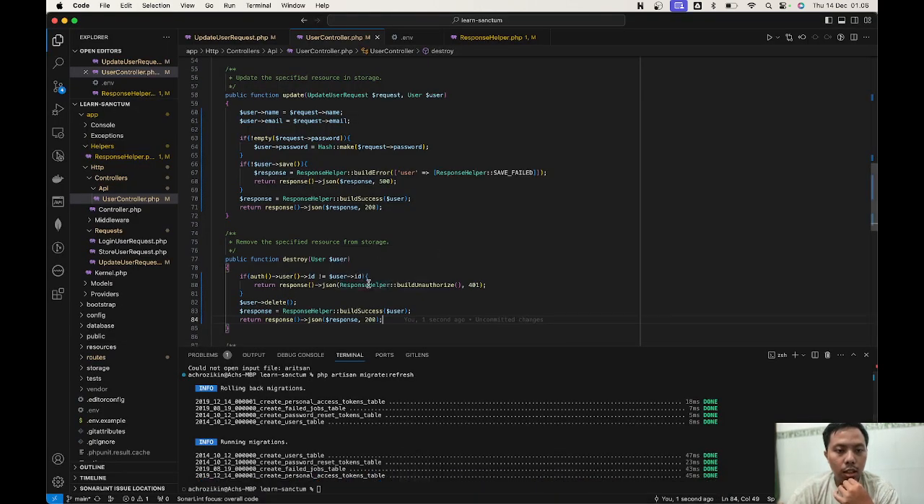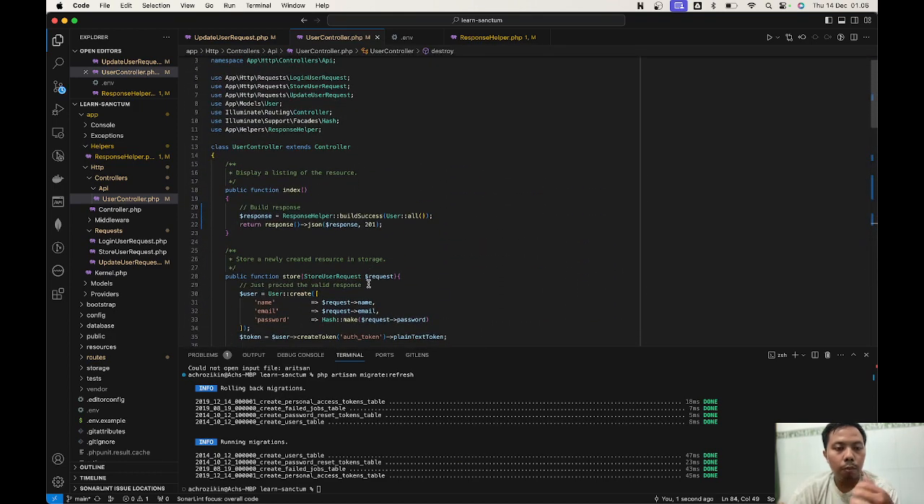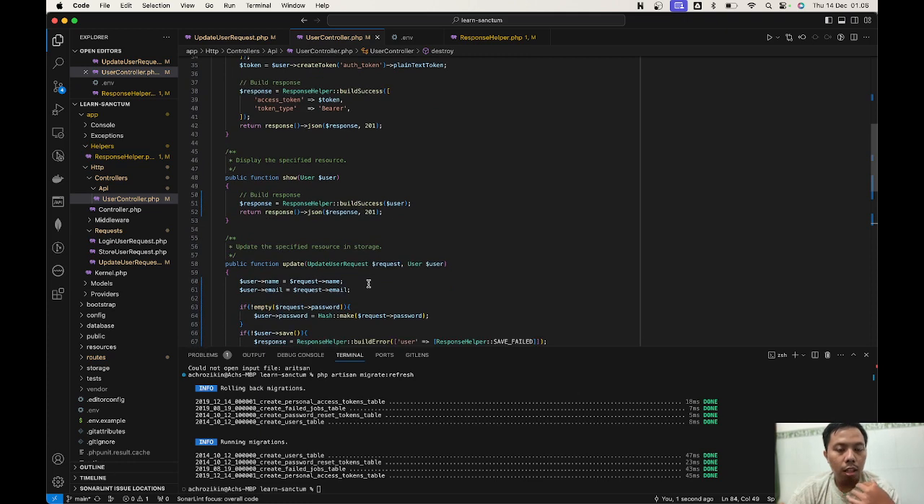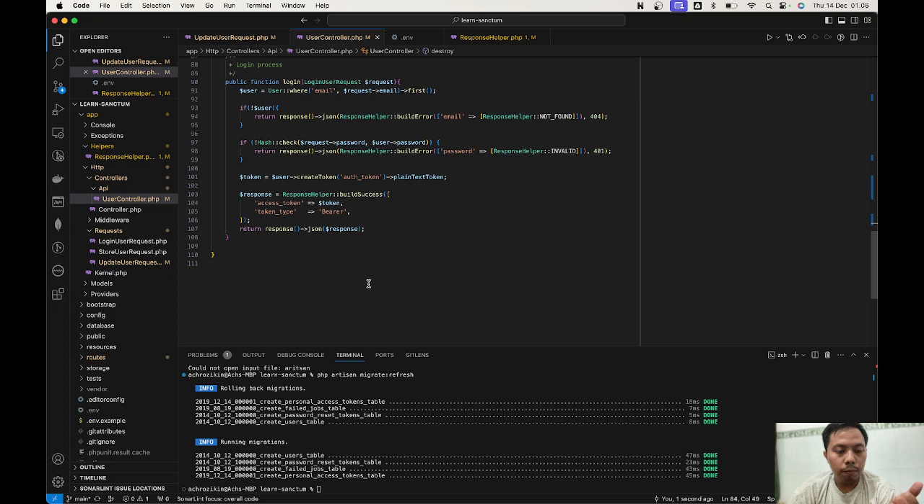Okay, I think everything is enough. We've already implemented index, and then show, and then update, and then destroy.